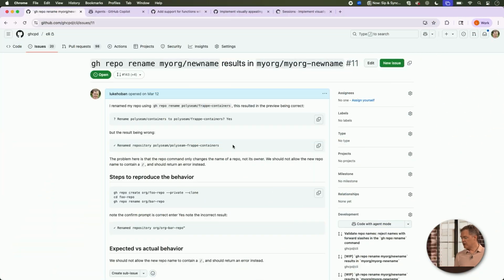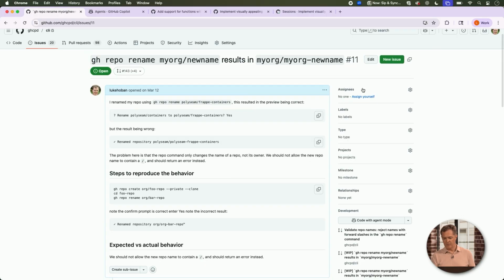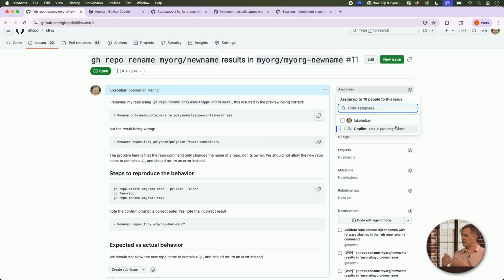So should we take a look? Sure. Yeah. We launched the Coding Agent back at Build in preview, and now we've been adding a number of additional features on top of that over the last few weeks, moving quickly to bring more and more capabilities for developers. What we initially launched with Copilot Coding Agent was the ability, for any issue in your backlog that your team has not been able to get to because you're so busy, to go to your assignee list. You could assign it to someone on your team, but maybe this is something that Copilot can take on your behalf.